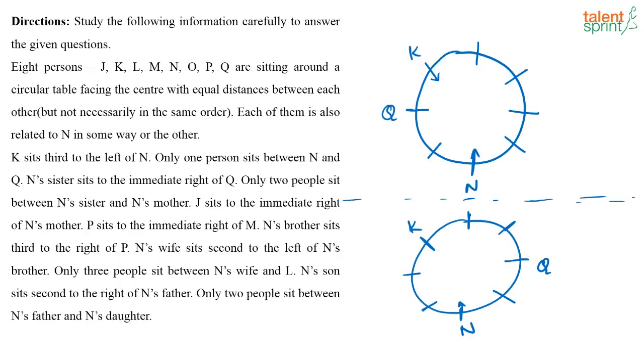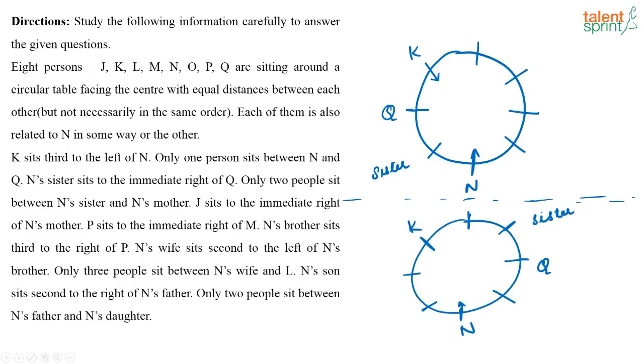Now next, what is given? N's sister is to the immediate right of q. So the person who is sitting here, immediate right of q, is n's sister. So in this case, which is the sister? Right of q, so this is going to be the sister.